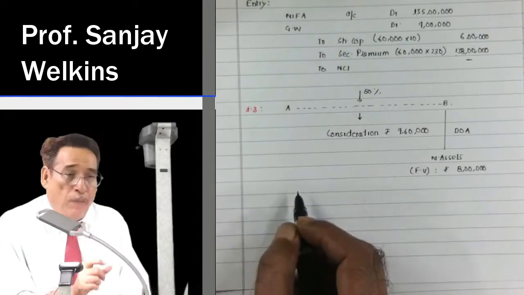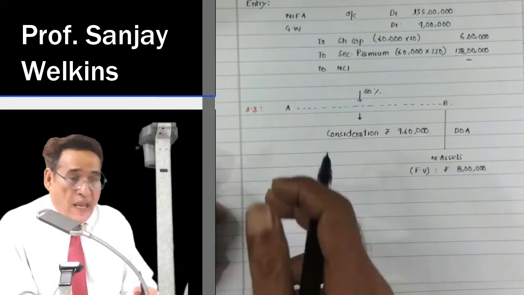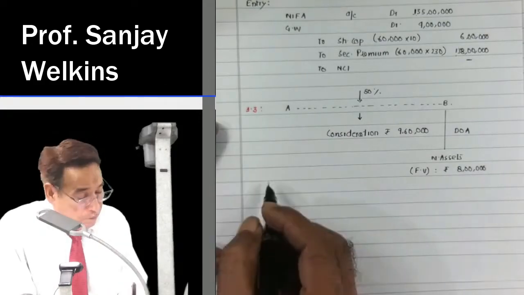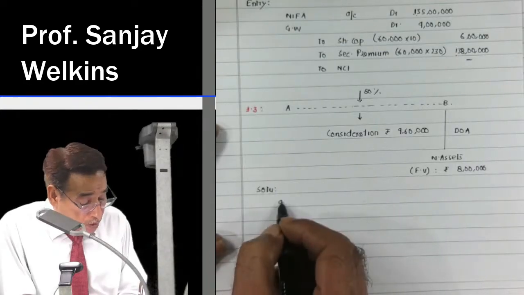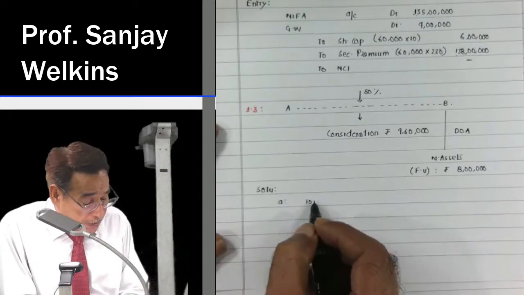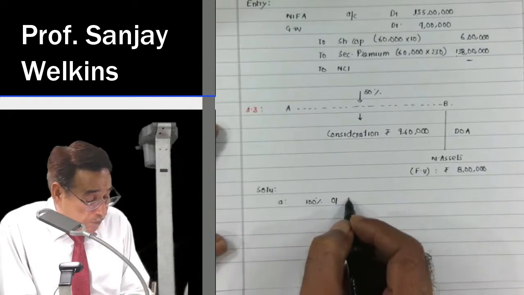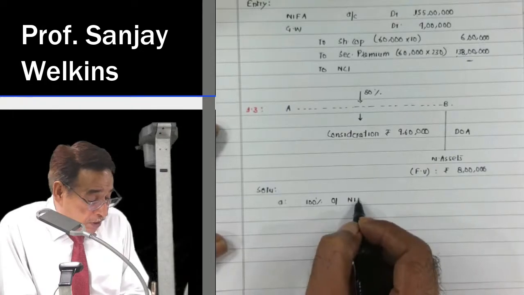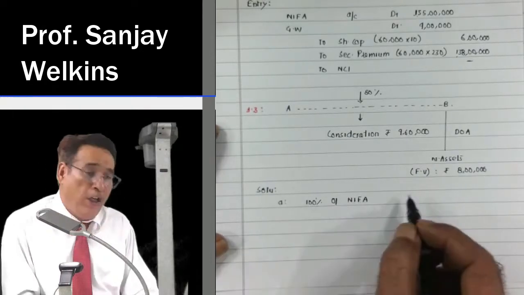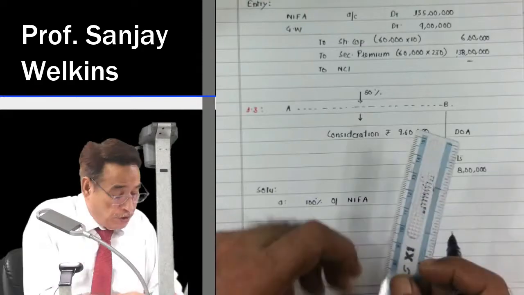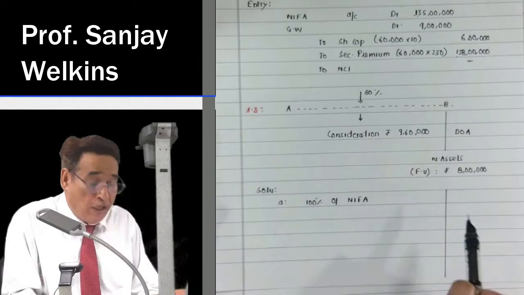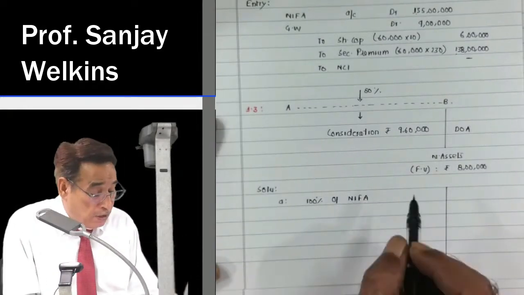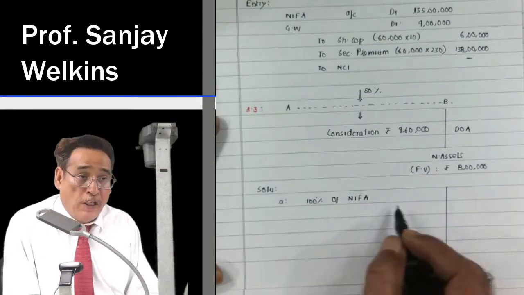Now, goodwill can be computed in the manner as we have adopted so far. For example, A, 100% of NIFA. I'm simply writing 100% of NIFA. I'm not writing 100% of NIFA of B Limited on the date of acquisition because it will unnecessarily consume time. Correct? But you make a habit of writing the full thing. 100% of fair value of net identifiable assets of acquiree on the date of acquisition, it means.